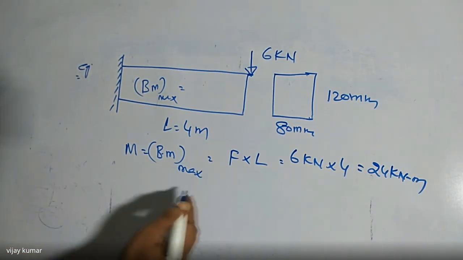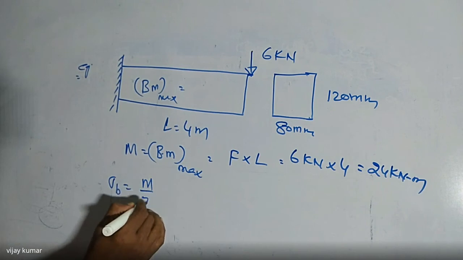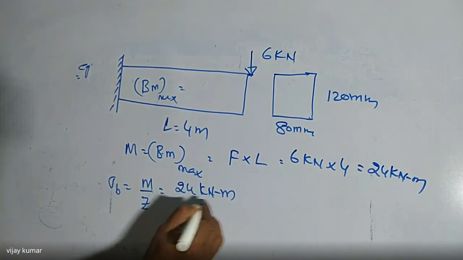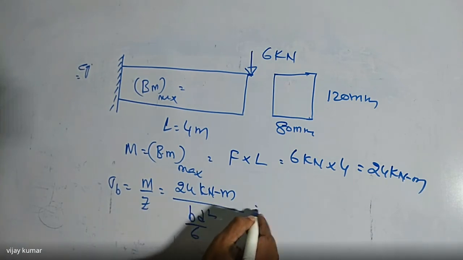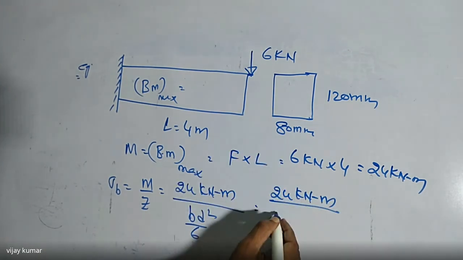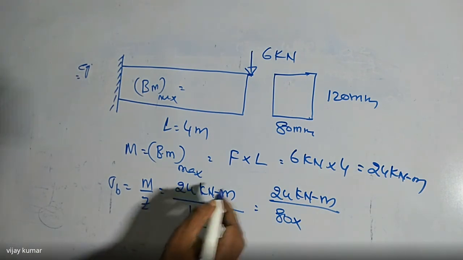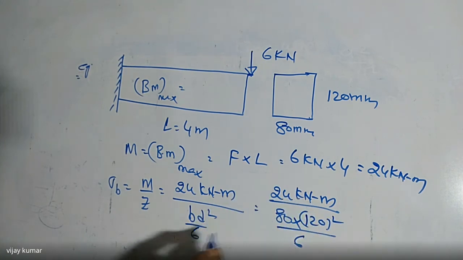So I'm going to write the maximum bending moment here. Sigma b is equal to M by Z. M is 24 kilonewton meter, divided by the Z value, which is b d square by 6. What is the b value? 80. Then d square is 120 whole square, divided by 6.